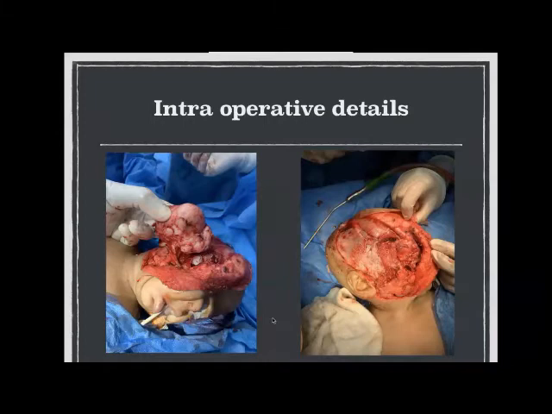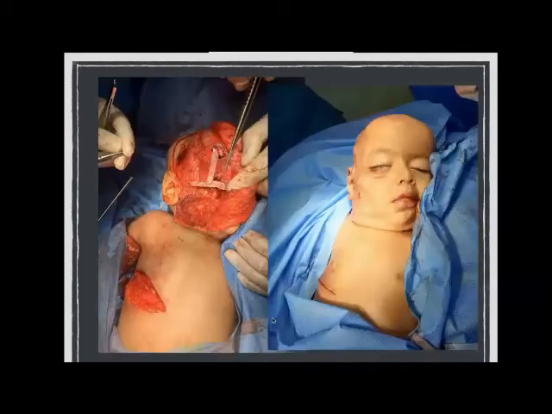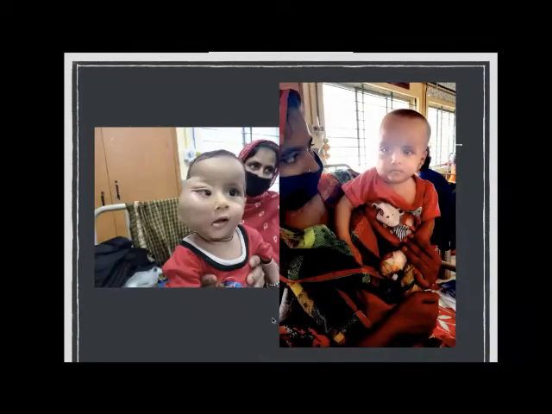Fair enough, ma'am. For me, when the ink margin is positive, that means beyond that there is muscle and that muscle is negative, or the muscle was in a different place. So basically, at one area there is positivity. Yes, sir, one area was positive. Because when we say ink margin is positive and deep margin is negative, sometimes we feel unsure, but at the end of the day, everything is negative. Exactly. So one margin was involved. Margins were not tagged as lateral, medial, or deep, so we took it as one of the margins focally involved. Okay, ma'am. Thank you.